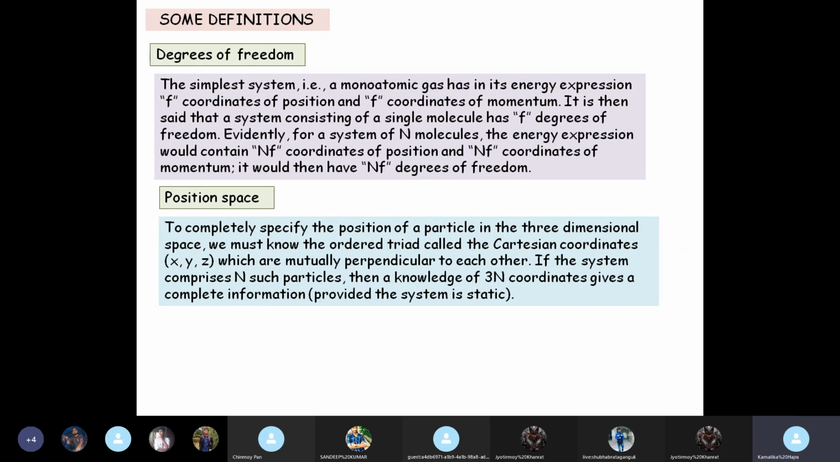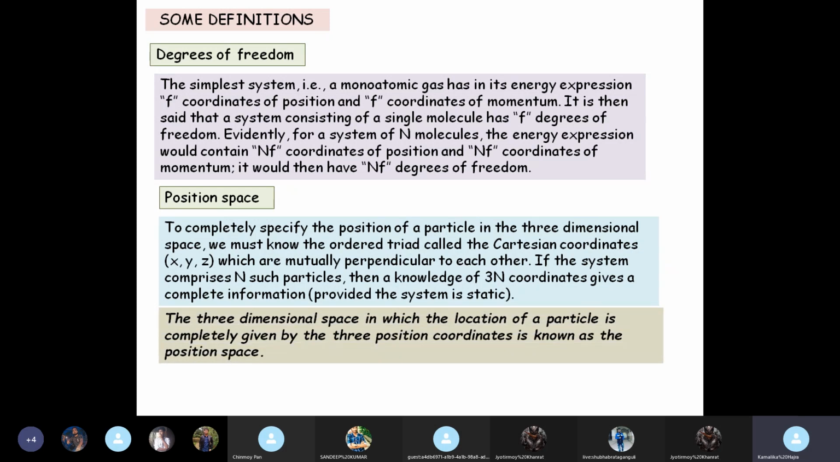Now, if the system comprises n such particles, then the knowledge of 3n coordinates will give you complete information about the system, obviously provided the system is static. Okay. So this is not the definition. This part in italics is the definition. The three-dimensional space in which the location of a particle is completely given by the three position coordinates is known as the position space. Okay, so you already knew this. This is just something that I reminded you again.